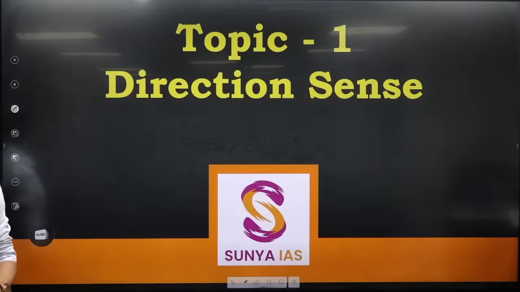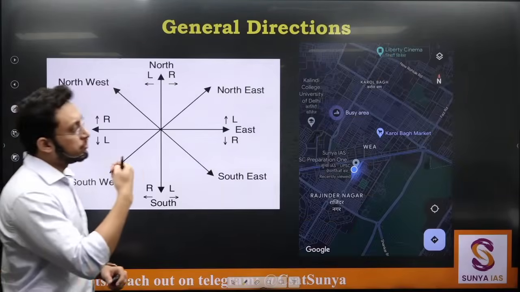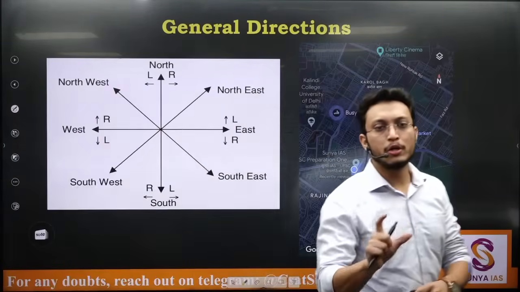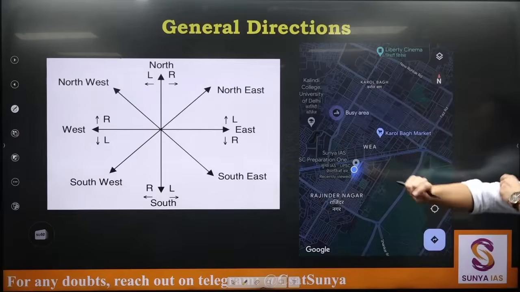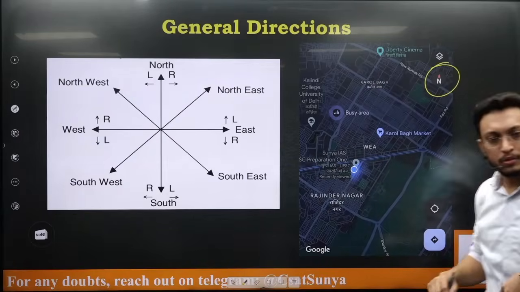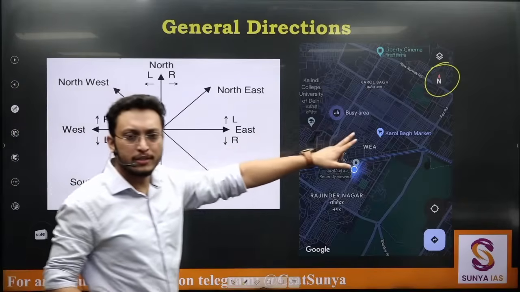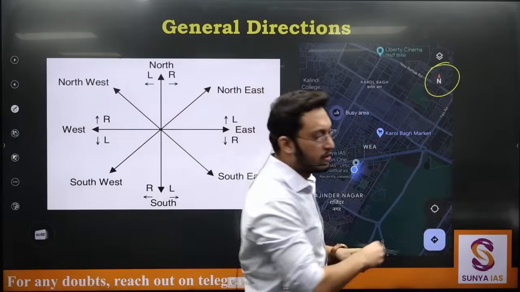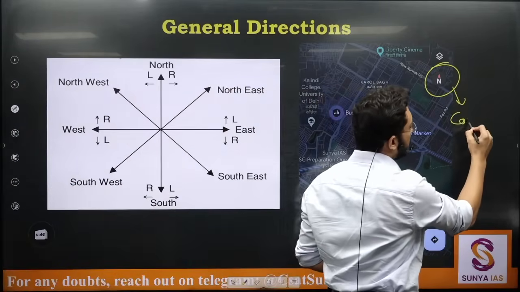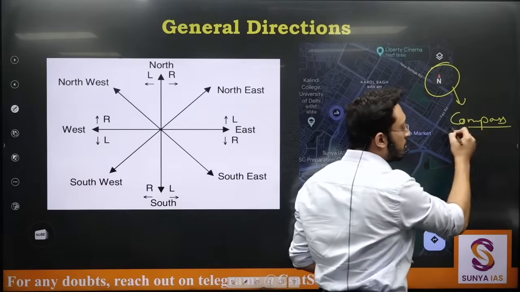Since childhood we have a sense of direction. Google Maps, all of us are using Google Maps, so a little about direction sense all of us know. What does this indicate? What is this? This is indicating north, but what do we call it? It is a compass. Normally it points towards north.